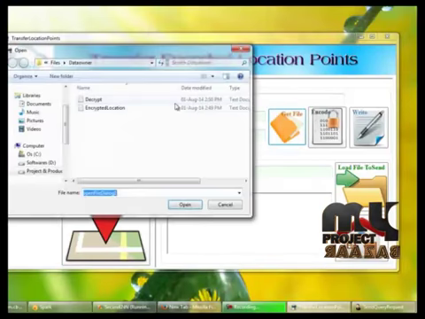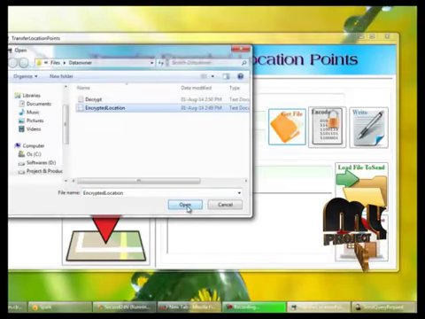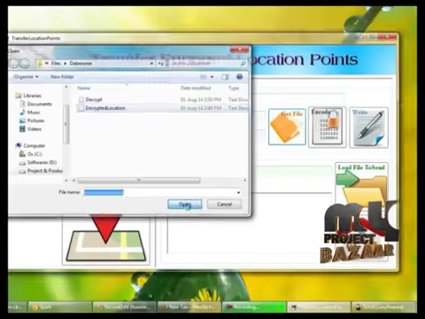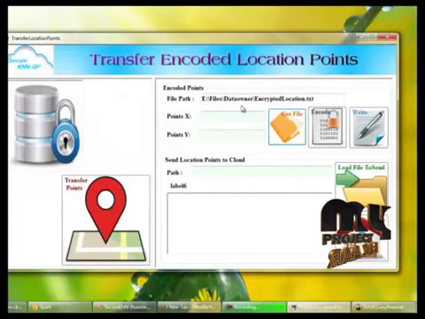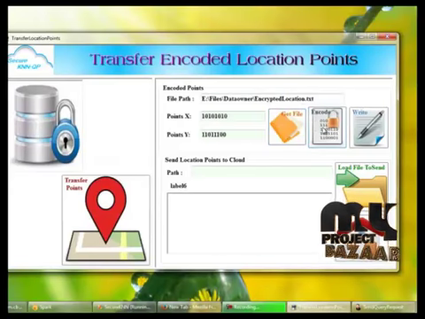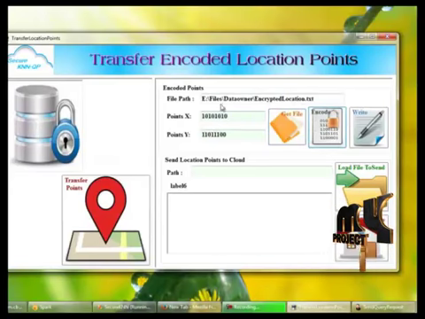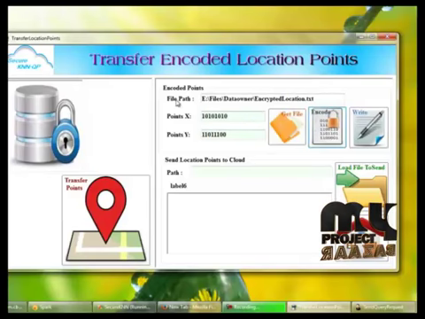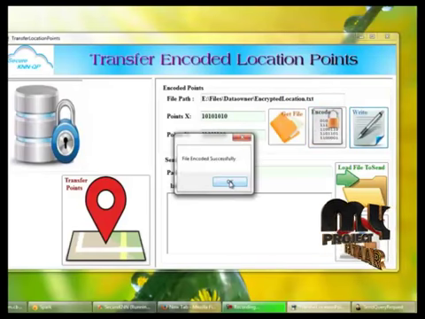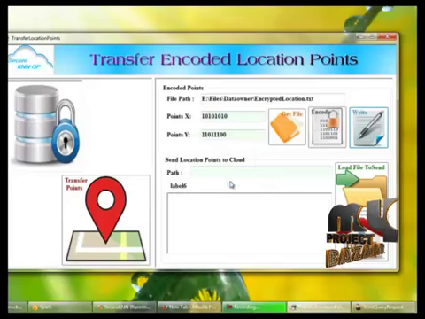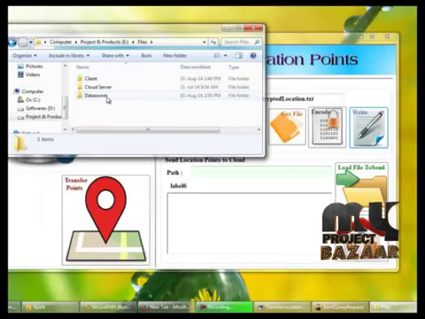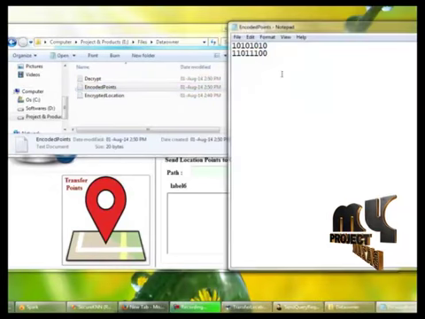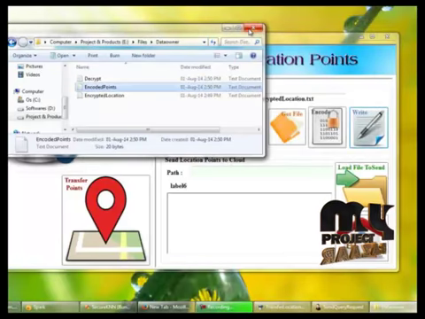First you have to get the encrypted file. We can view the file path here, and we are encoding the points based on the encrypted location and writing the points to a file. Encoded successfully. And we can view the file on the data owner side, the encoded points which we generated.